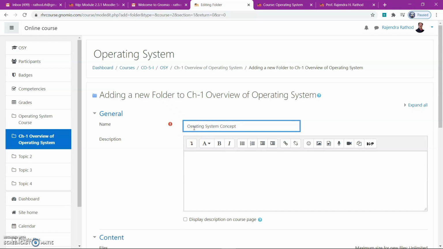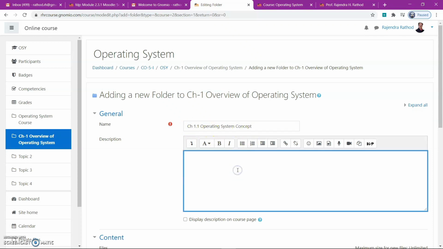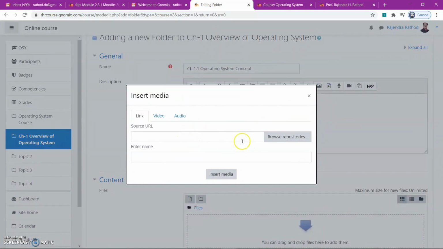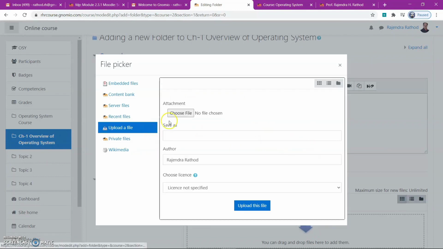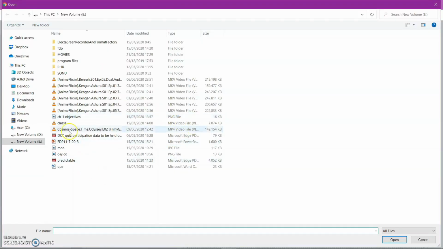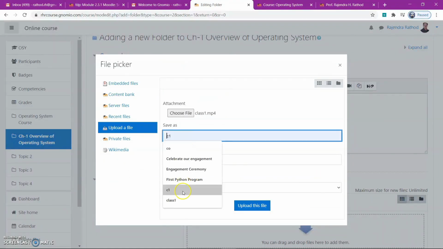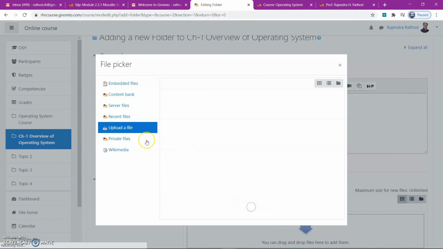Operating system concept, it is chapter 1.1 point, and here I will add one file which is regarding the concept. I already have one video file on operating system concept. The name of that file is class 1. I will add it here and store it as class 1 itself. That will display as class 1.